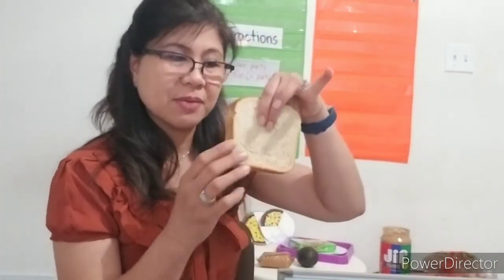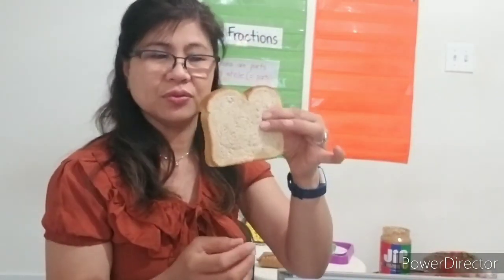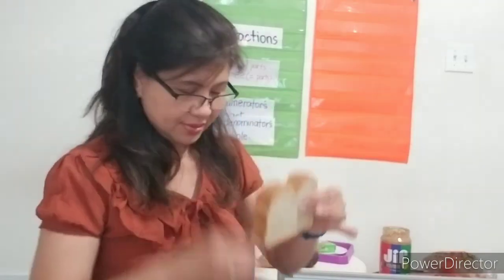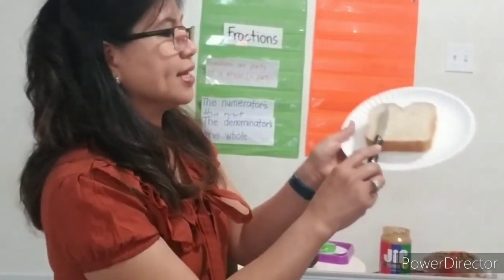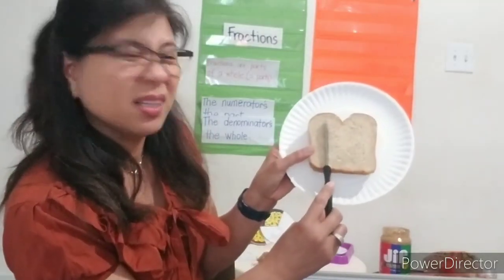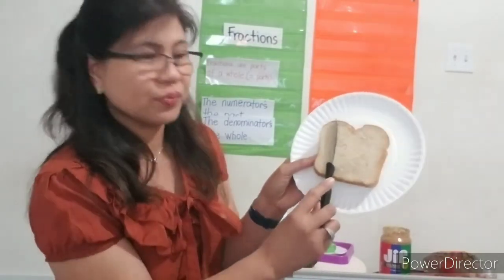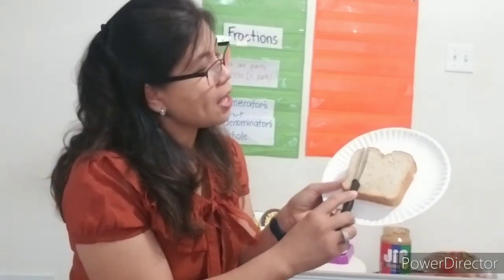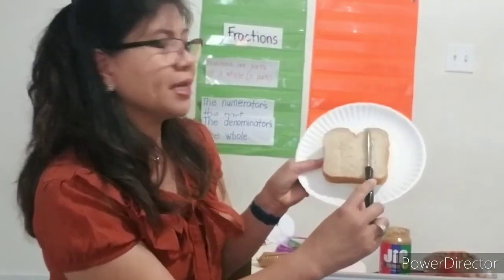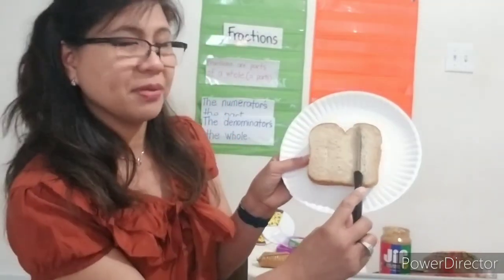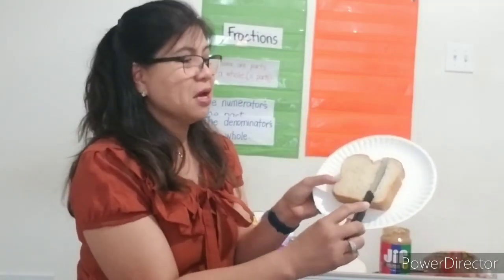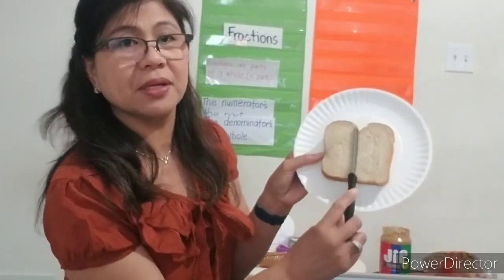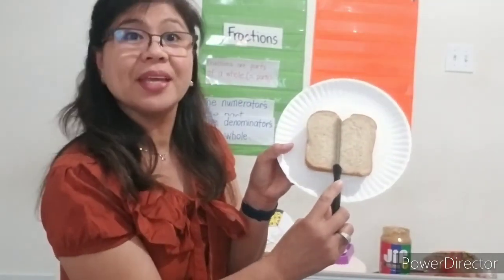Okay, and I'll cover it up. How do I slice my sandwich into two? Watch. If I put my knife on this, will that be equal parts? Should we have two equal parts? No. How about if I move my knife on this side? Will that be fair? No, it's not. How about if I put it right here in the middle? Right here in the middle?